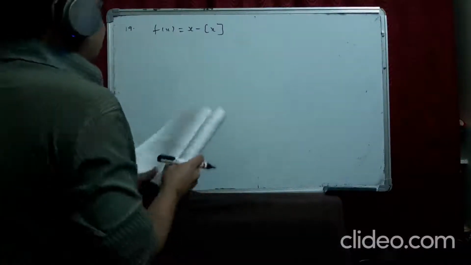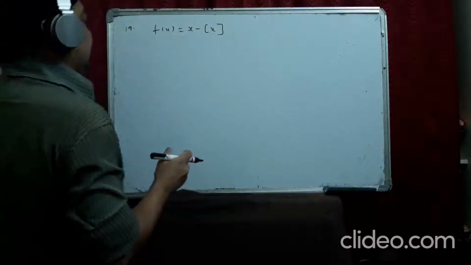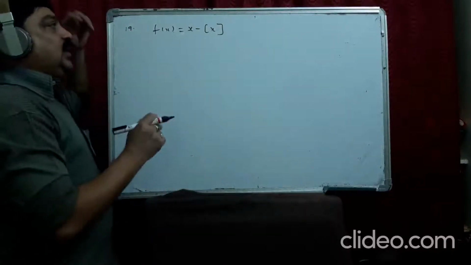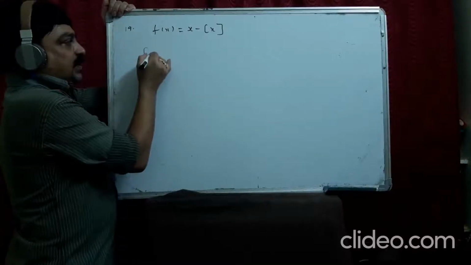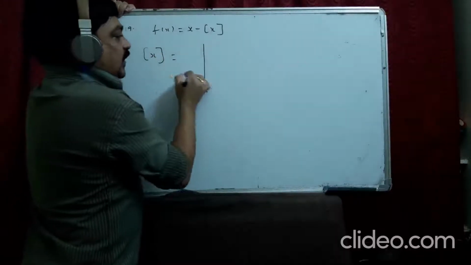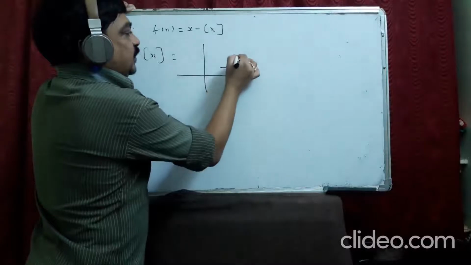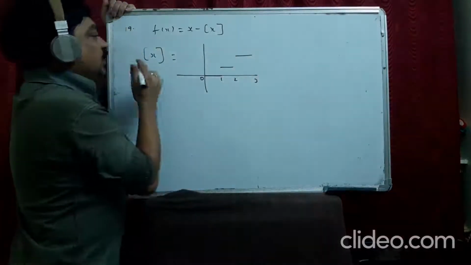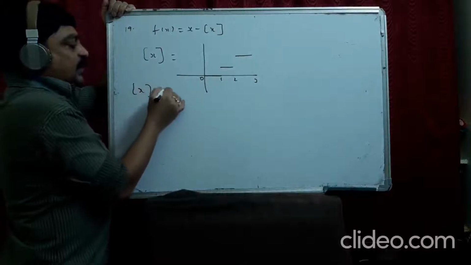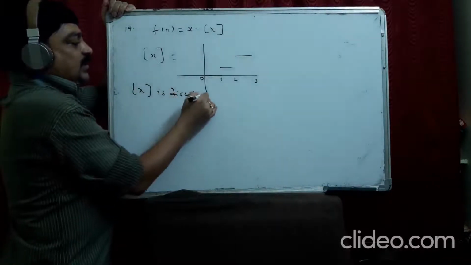Okay. Now if you look at the 19th question, f(x) equal to x minus step x. I tell you, you know how the step x graph looks like. I'll draw the graph of step x first. Graph of step x will be like this, at 0, 1, 2, 3. So, step x is discontinuous at integers.